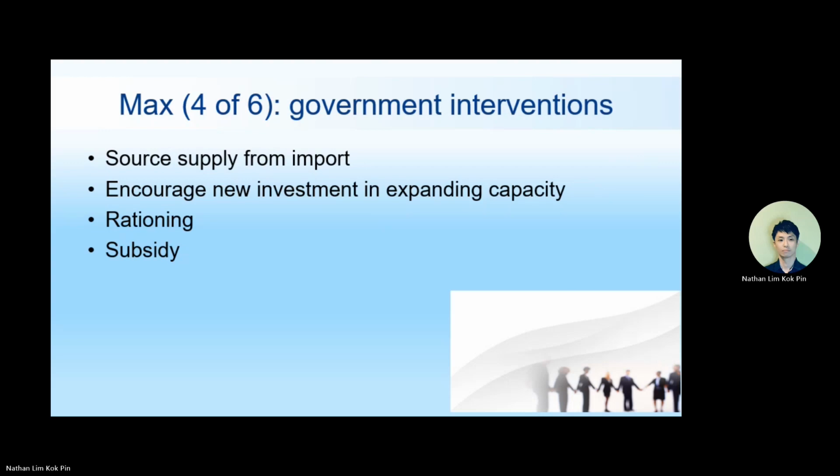Now, after that, you have to encourage new investment. If your shortage is severe, you need to increase your production capacity. That means you have to invest, right? But this one, you cannot solve your problem now. If you want to increase the supply of rice, it's not so easy. Today you put in more money, next year you get more rice? No. If you want to plant rice, the first thing you have to do is make the paddy field, and the paddy field is very expensive.